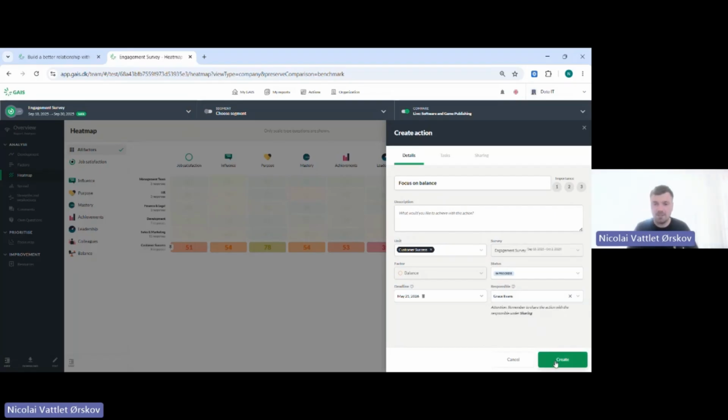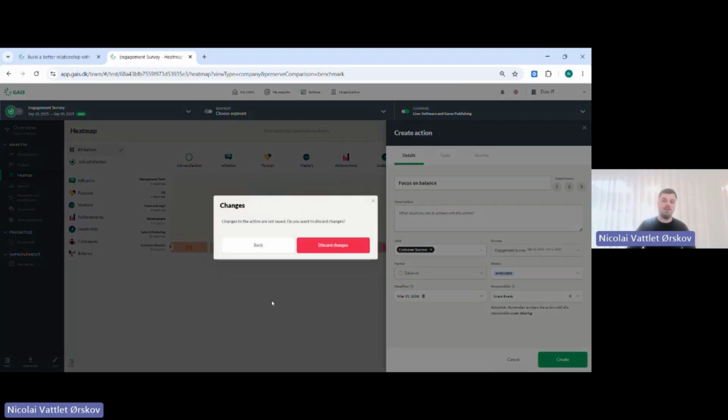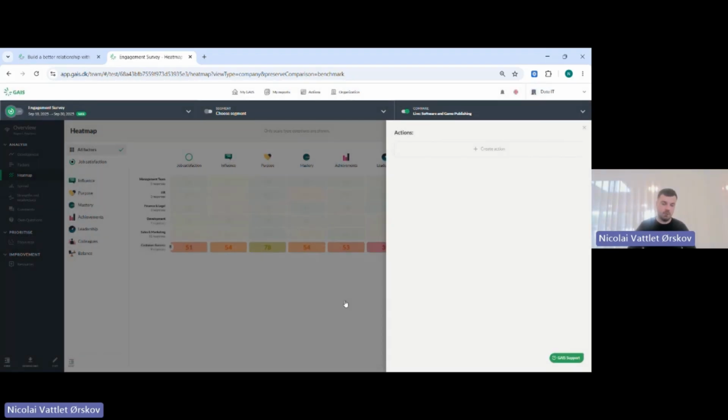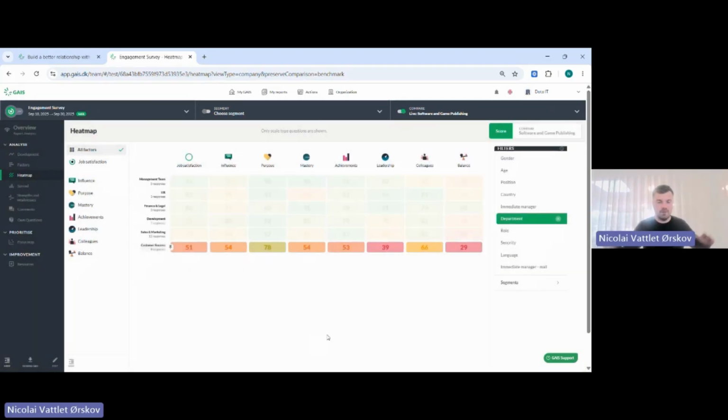Then we press create, and then Grace will receive an email saying, hi, you are responsible for this action, and it will be able to be found up here at the top. So now you don't have to write it in some Google Sheet document or on a paper where you can find it in 2 weeks again. You have everything combined in the platform.